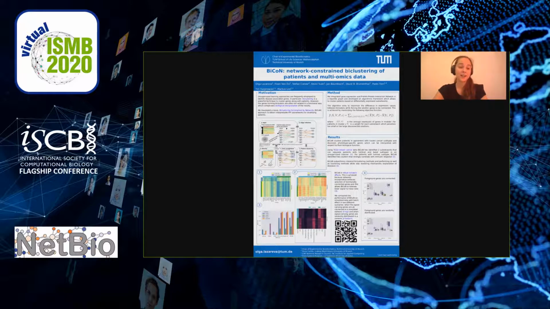The next question is if BiCoN is better in this task than other unsupervised methods. On panel 3, we can see that BiCoN performs as well as other methods like hierarchical clustering, but also finds subnetworks which explain subtype differences with a vastly lower number of genes than classical clustering methods. Network incorporation not only makes BiCoN more interpretable, but also leads to better robustness and, in particular, batch effect robustness.